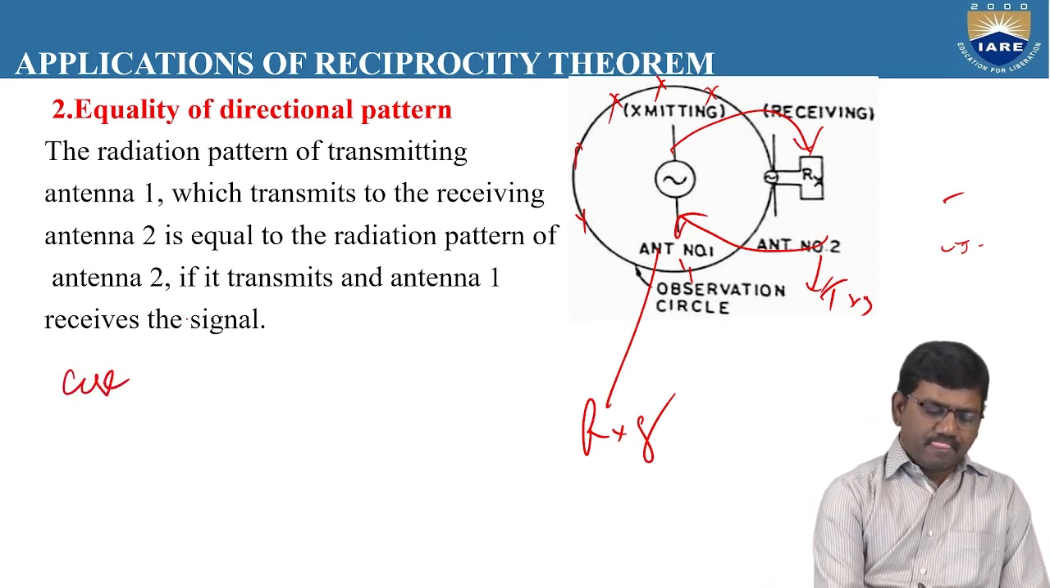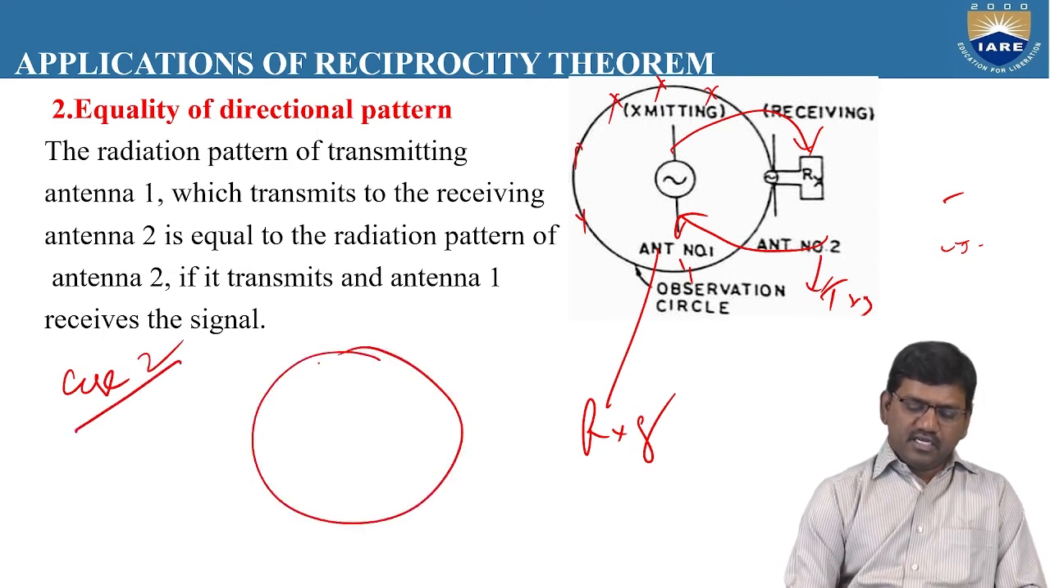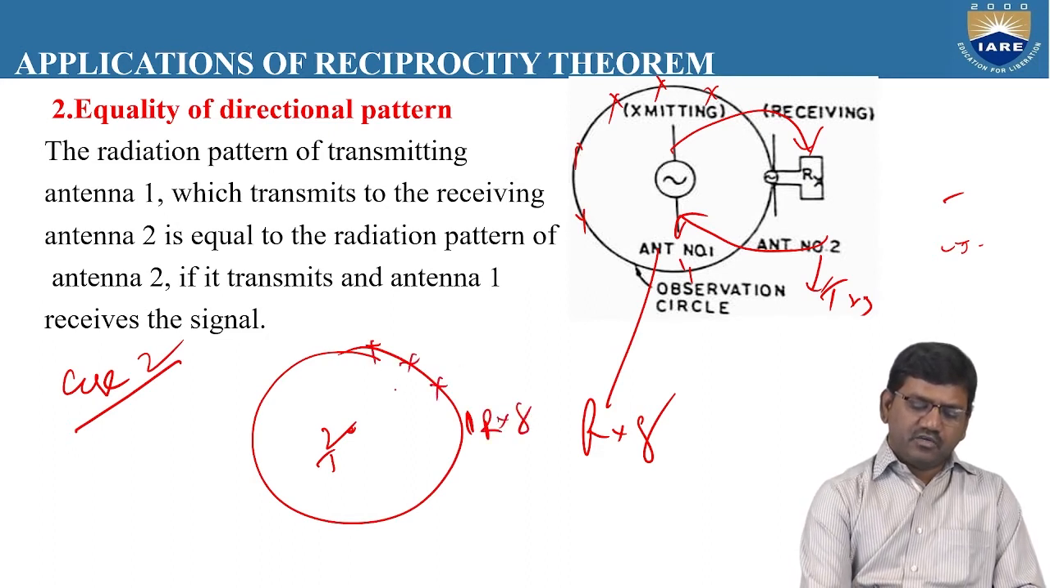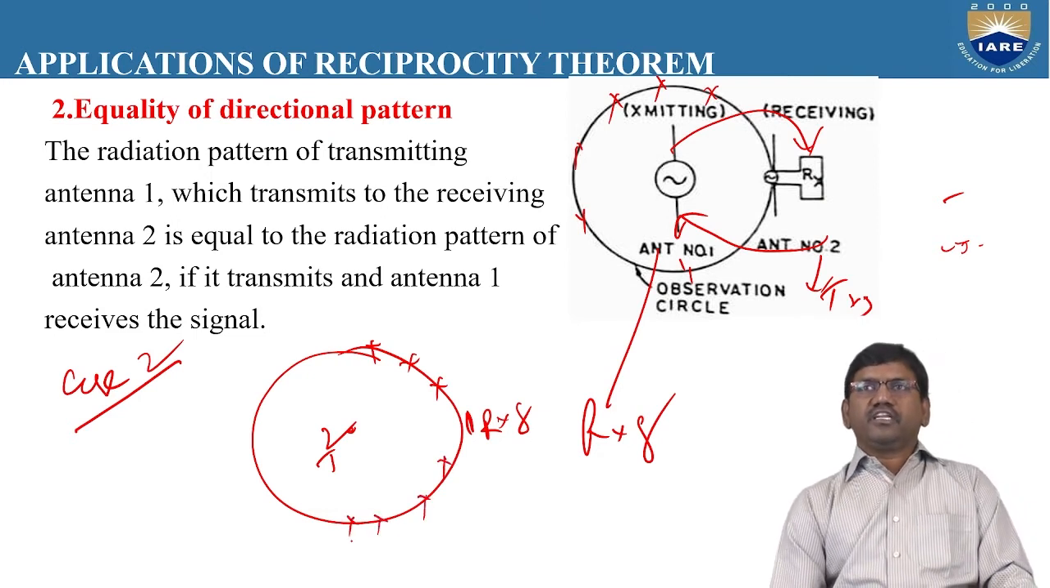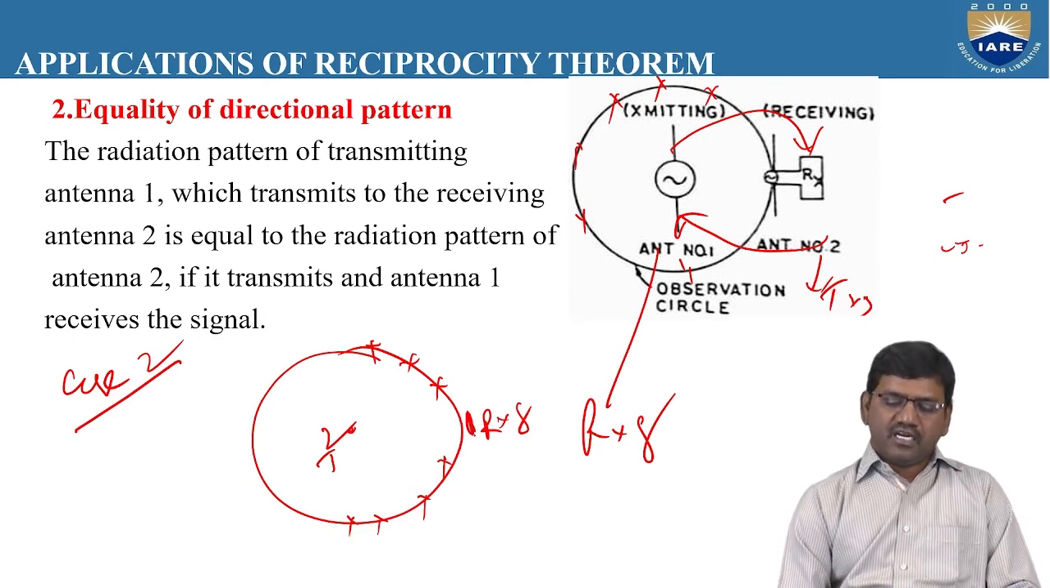You can see case 2 here, this is the observation circle, and you place antenna 1 here, you exchange antenna 2 here. Now this becomes the transmitting antenna and this becomes the receiving antenna. You move the receiving antenna on the observation circle slowly and you record all the electric field strength induced at antenna number 1, and also you calculate the amount of voltage induced similarly, that means the amount of impedance it is given by.